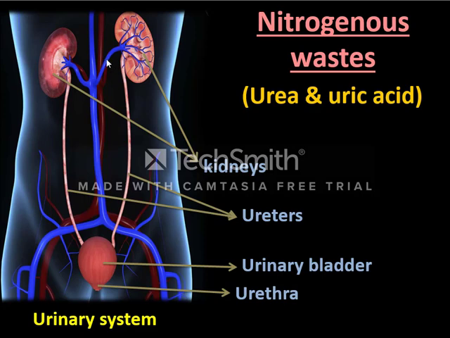This red artery carries the blood containing nitrogenous wastes to the two kidneys. The kidneys take the blood and filter it from urea, uric acid, excess salts, and other waste material. The kidneys collect all of these wastes in the form of urine. Now, the blood is pure. So, this blue vein carries the pure blood, which is filtered by the two kidneys, to the heart, which pumps it to the other body parts.